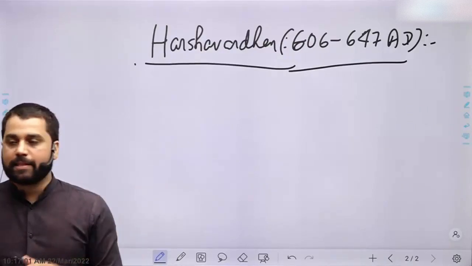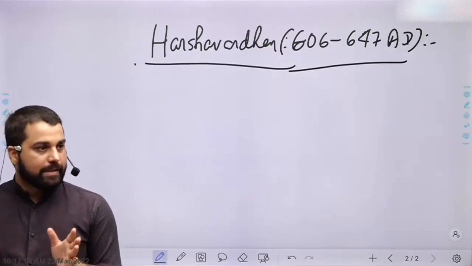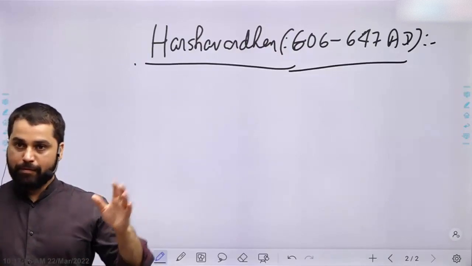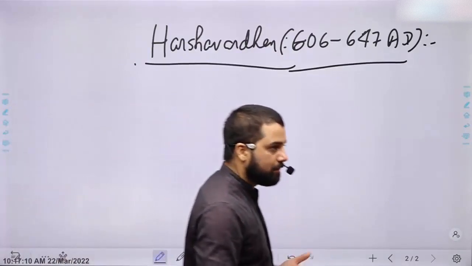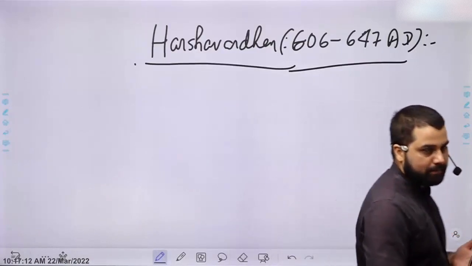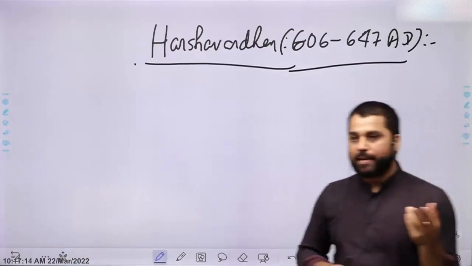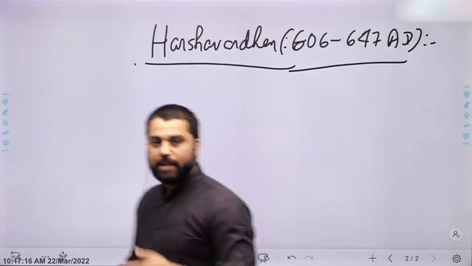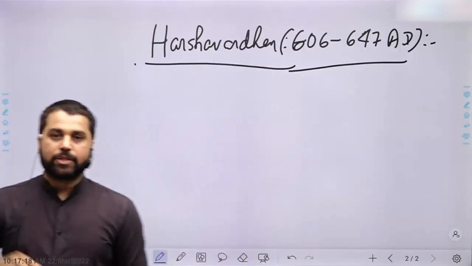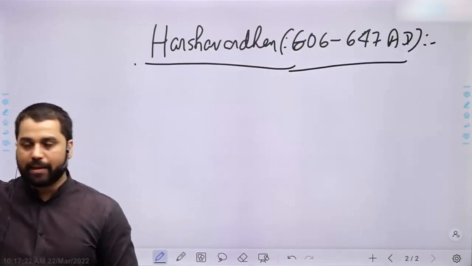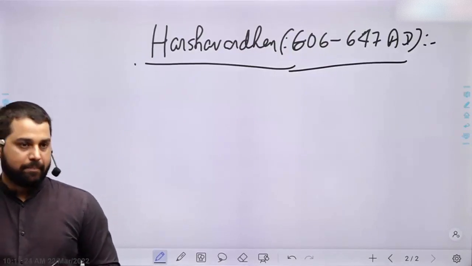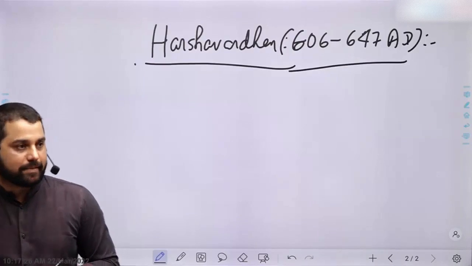So Pushyabhutis, they were not very powerful. Vardhan dynasty was not very powerful before Harsha. What happened is that there is another kingdom which emerged in Bengal, which is called Gauda kingdom. So Gauda kingdom had a king called Shashank. Shashank is again a great king. So Shashank ruled over what now will be considered Bengal, जो अभी modern Bengal है, as well as some parts of Bihar. So Shashank ruled over this region.